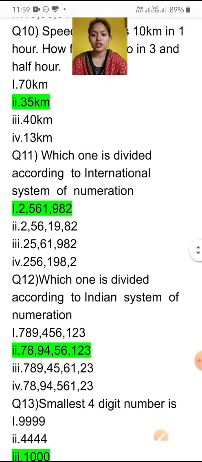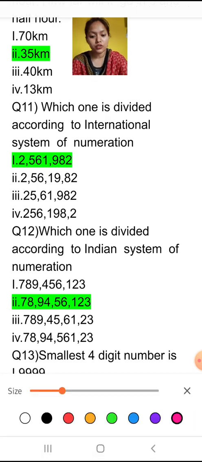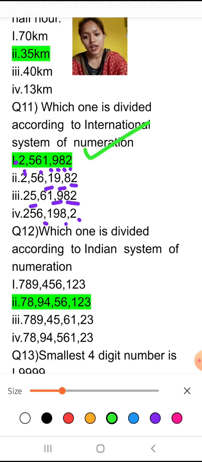Let's move to the next question. It is question number 11. Which one is divided according to the International System of Numeration? We have studied earlier that when we divide numbers according to the international system, a group of 3 is formed. The first one has 3, then 3 together, then 1. Don't worry if the last group has only one digit. The second one is 3, 2, 2, 1, 2, 2. So which one is the answer? First one is the answer.